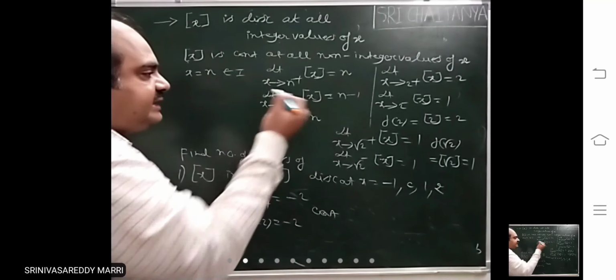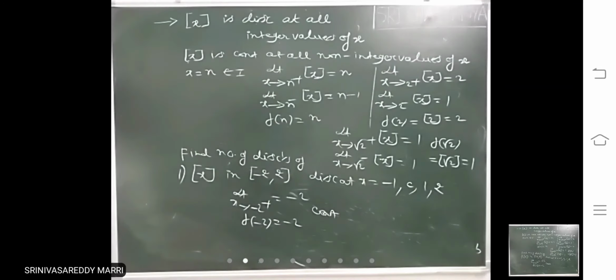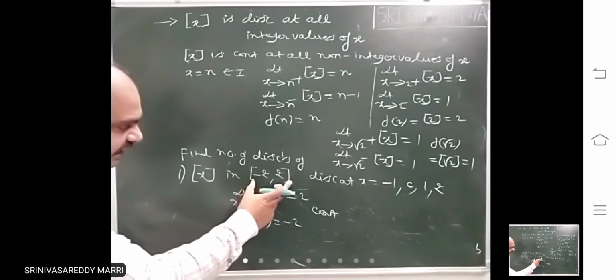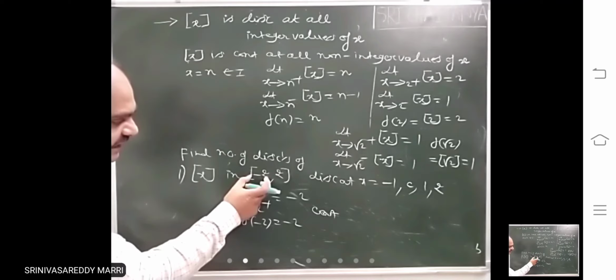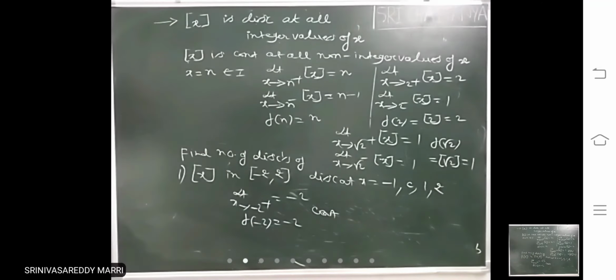Like this 3 you will get, they will not be equal. If step x is there, if an interval is there, if left hand point is an integer, at that point it will be continuous. At the remaining integers it will be what? Discontinuous. Suppose the question is asked like this.